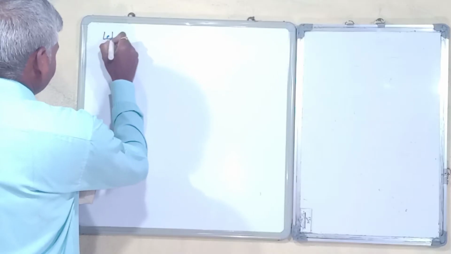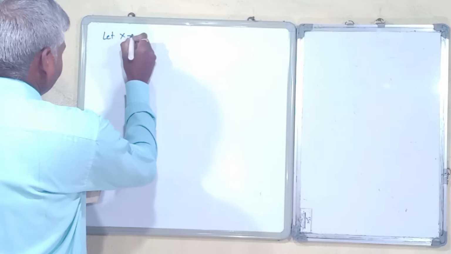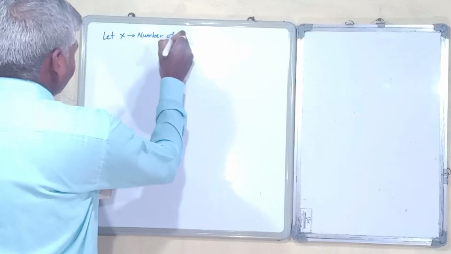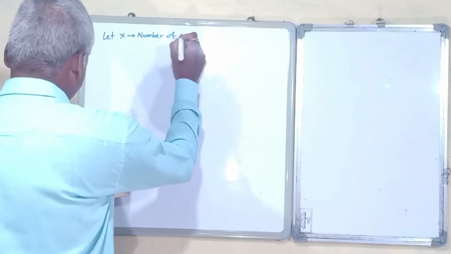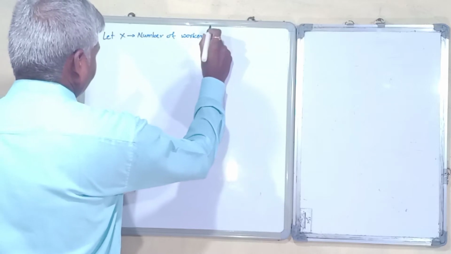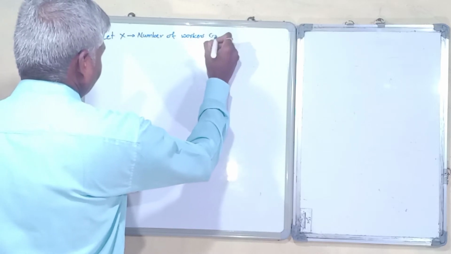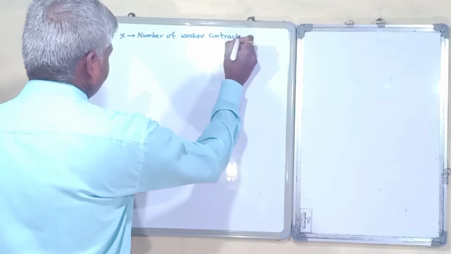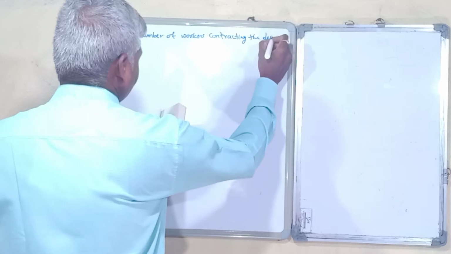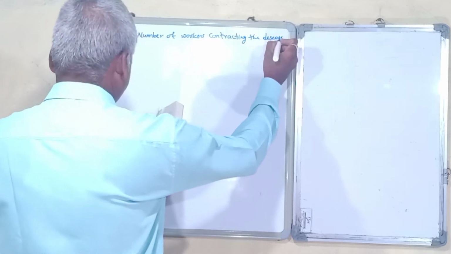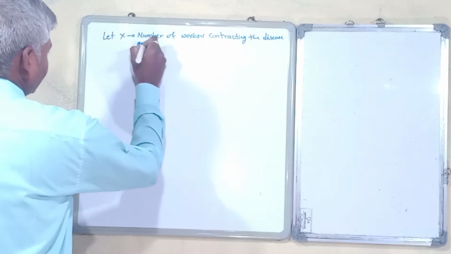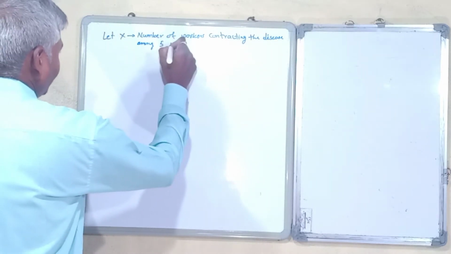Let X be the number of employees or workers contracting the disease among 5 workers.